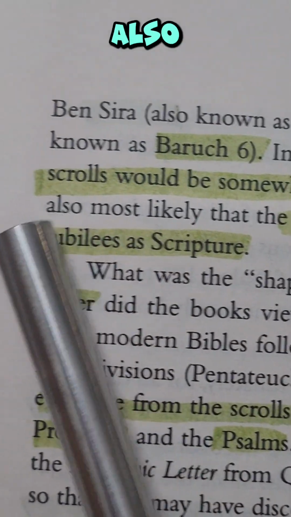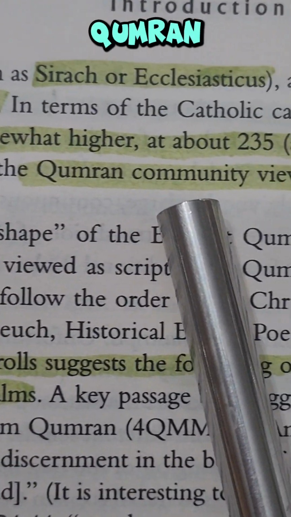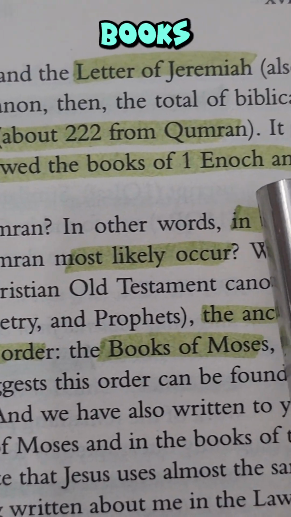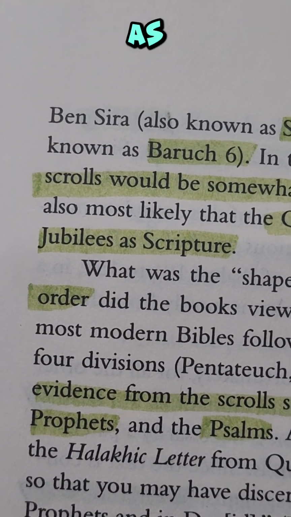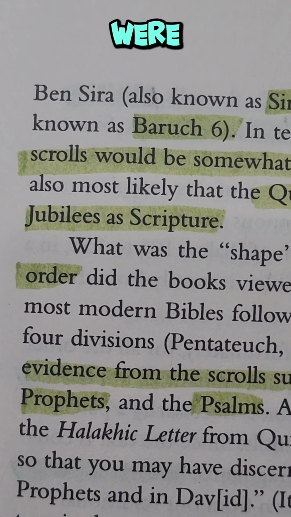It is also most likely that the Qumran community viewed the books of 1st Enoch and Jubilees as scripture. These are the Apocrypha that were stolen away